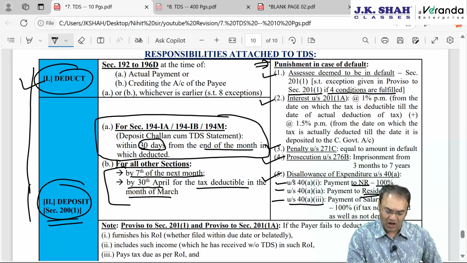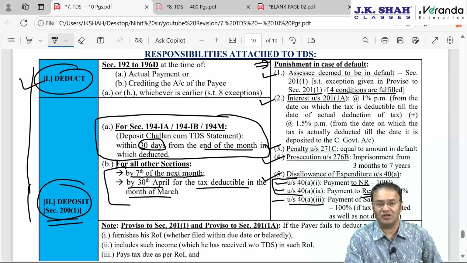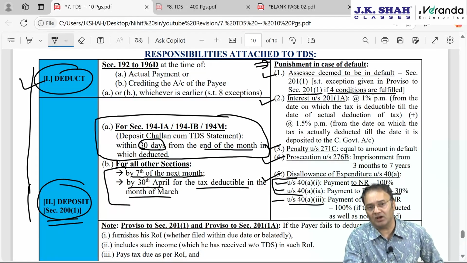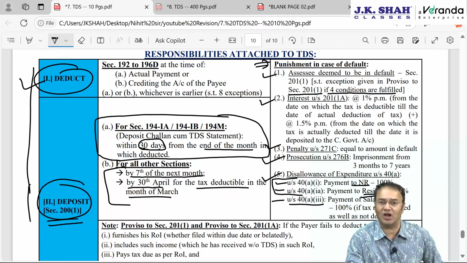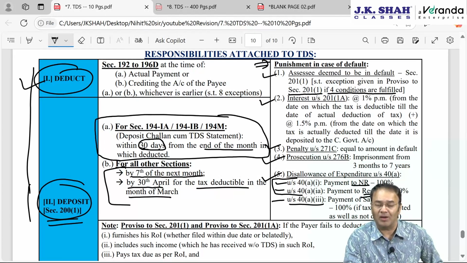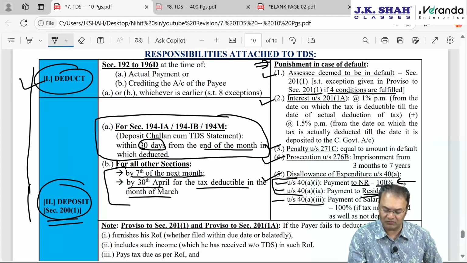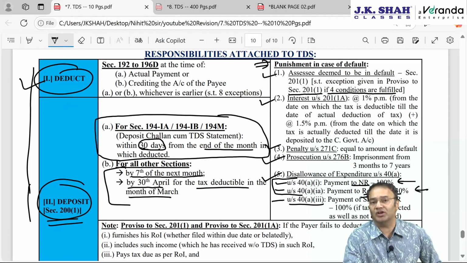Out of these three, the first two are temporary disallowances. Right now they are disallowed, but later on when the provisions are complied with, whatever was disallowed will be allowed as a deduction. How much will be allowed? In the first case, 100% was disallowed, so 100% will be allowed later. In the second, 30% was disallowed, which means 70% was allowed right now. So whatever is disallowed, that 30% will be allowed whenever conditions are complied with.